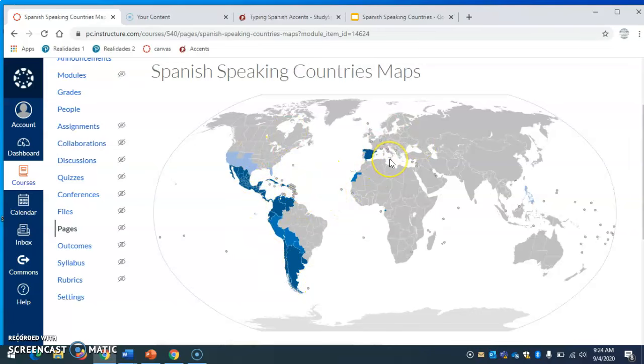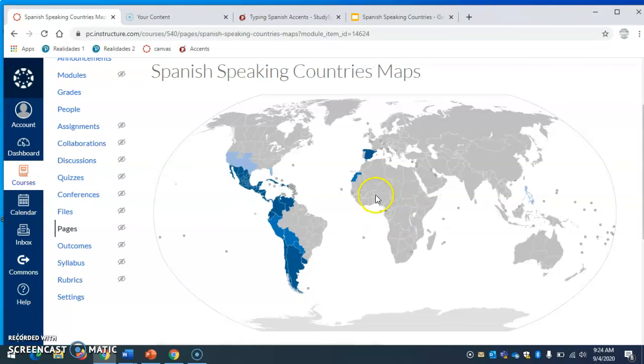And then if we move over here, this is Europe up here. This is Spain. Obviously a Spanish-speaking country. And then we have Equatorial Guinea, which is down here in Africa. This is a huge African continent. And this is actually Equatorial Guinea. This is irrelevant. Don't pay attention to that. This little blue dot down there is Equatorial Guinea.